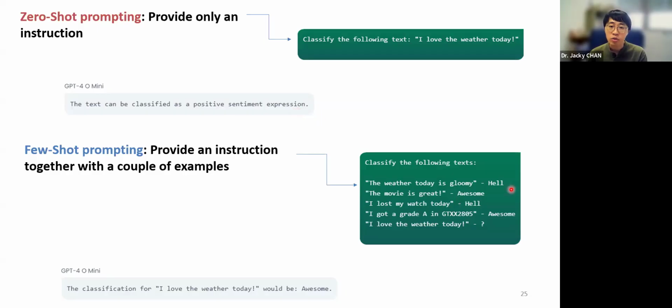Actually, you want the label to be like "awesome", this kind of very special label. Then you give some examples for them to learn how to give you the answer. So that's the meaning of few-shot prompting.